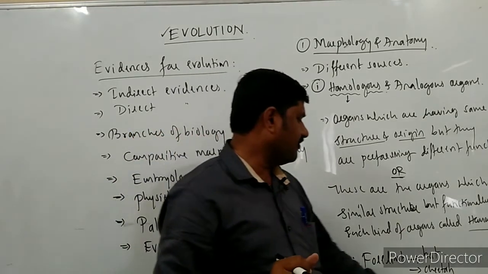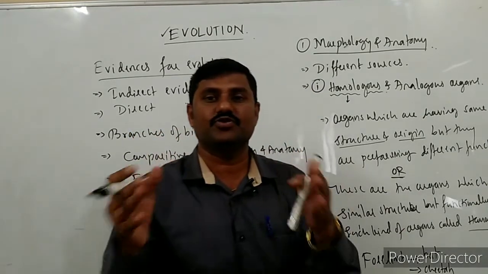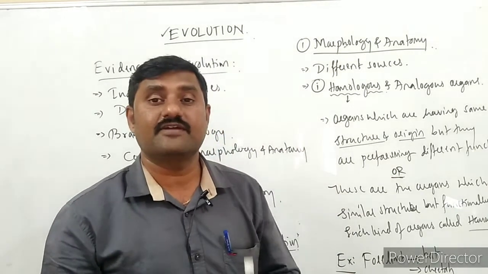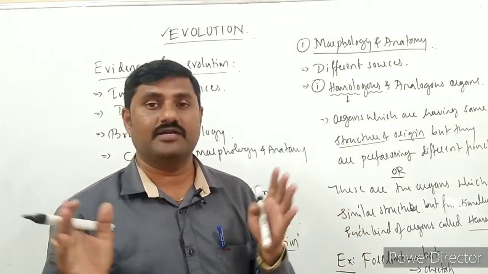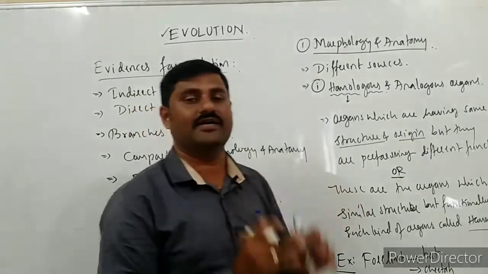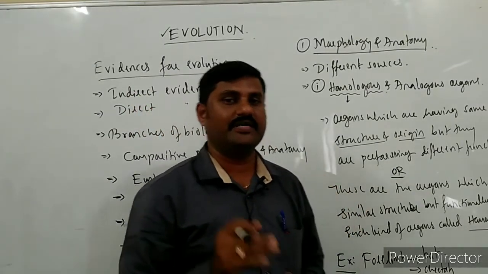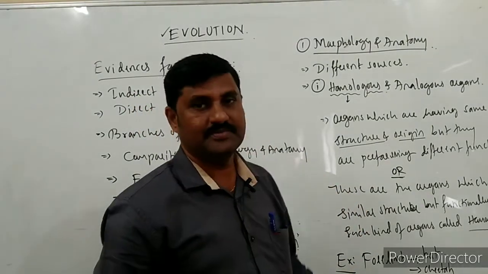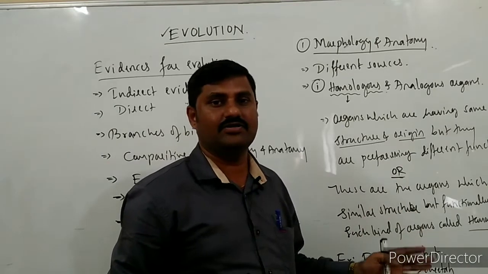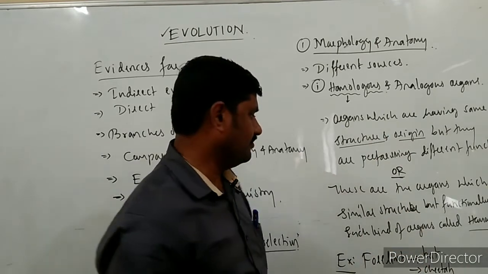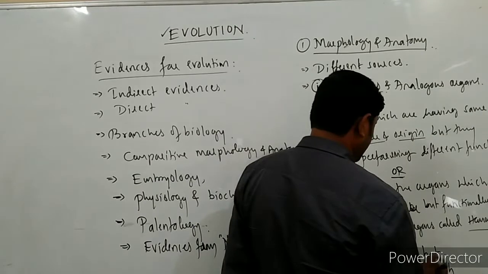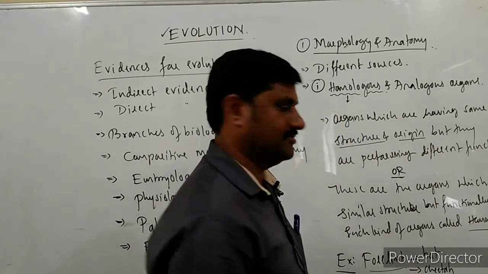And the forelimb of the whale helps in swimming. See, these are functionally different, but structurally they are similar. Such kind of organs are said to be what? Homologous organs.